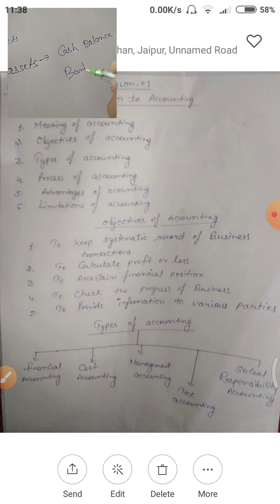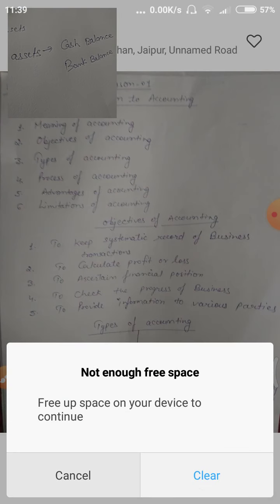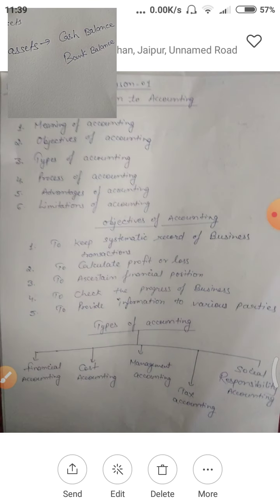Bank balance, if you have deposited your cash into bank, that is also a kind of current assets, because within 1 day or 2 days you can get that bank balance, or you can use your bank balance. Suppose that you have to pay loan to someone, or if you don't have money in cash, you can use your bank balance, or you can pay by check also. So cash balance is a kind of current assets, bank balance is a kind of current assets.